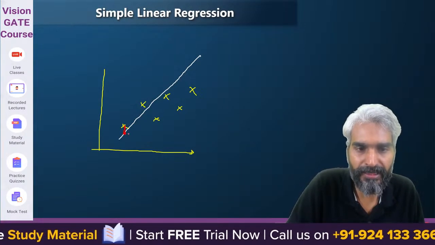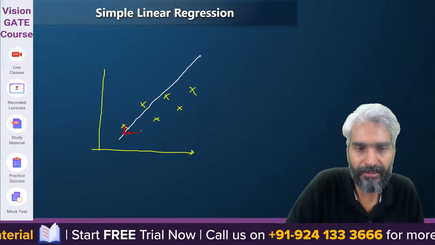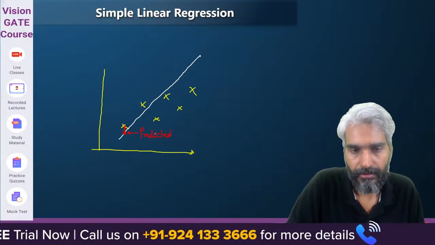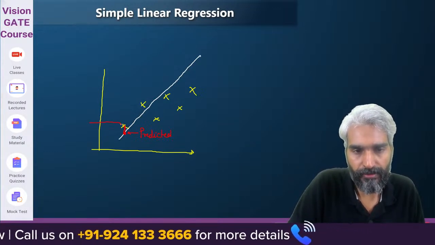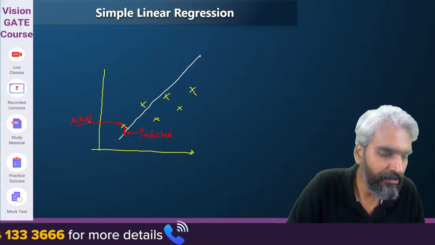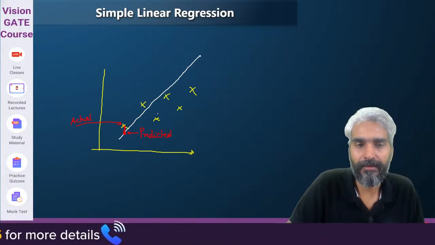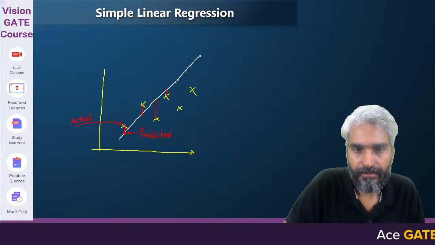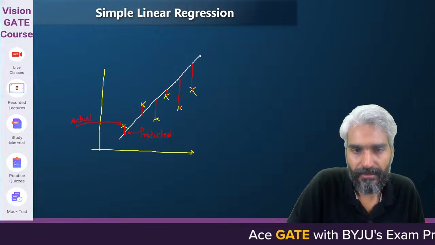This is the predicted value, and this is your actual value, right? So predicted minus actual will give you the error. Here this is the error. In this case, this is the error, and likewise for each of the other points.